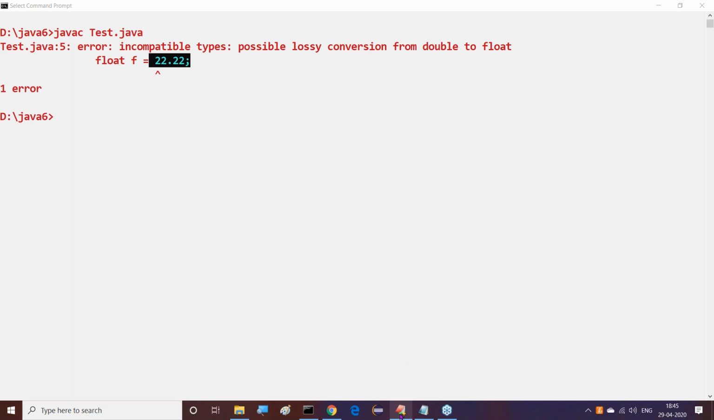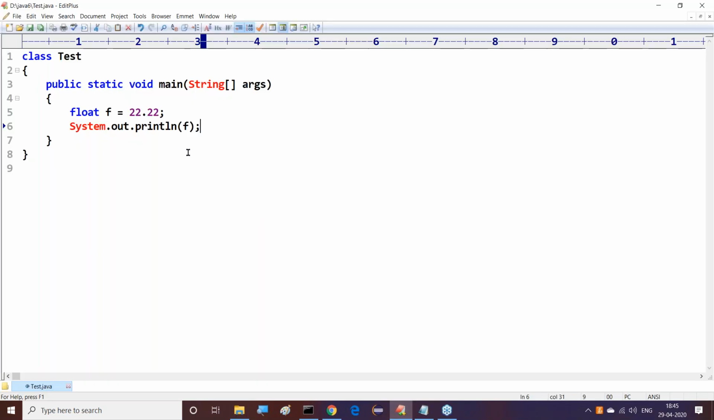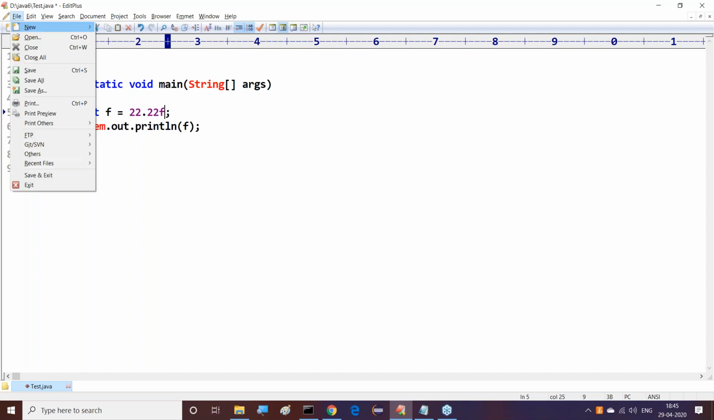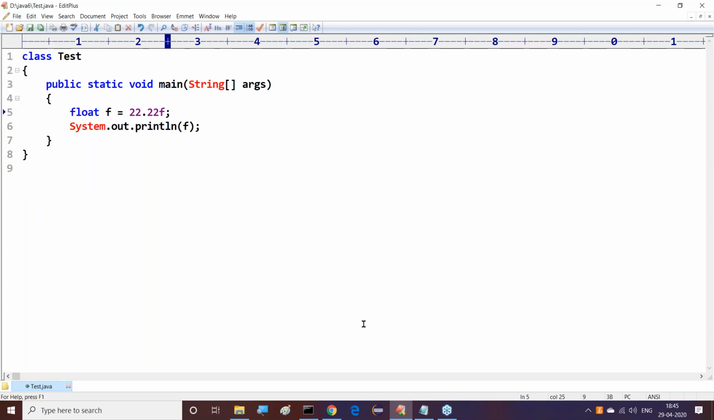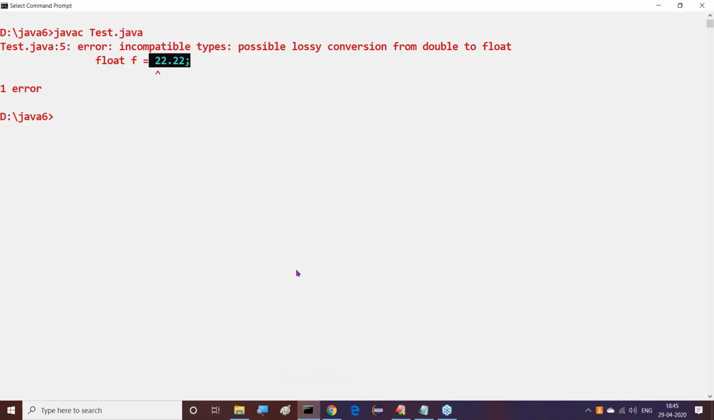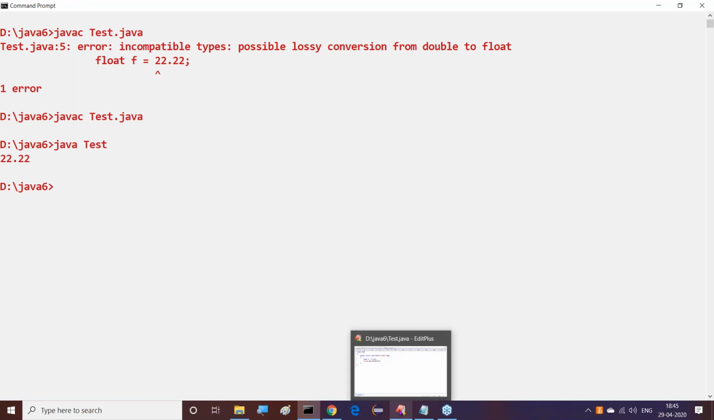Now I need to specify it's a float value. That's why I must use f. F is a suffix we have to provide. Guys, observe this clearly now. Now what I will do here: javac Test.java, no compilation error. Now we are able to get the value, 22.22, here.